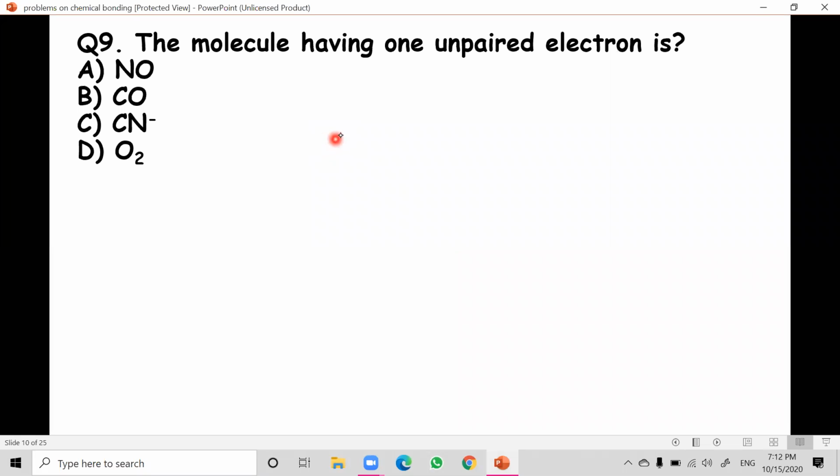Next question. The molecule having one unpaired electron is, so the number of unpaired electrons also we have to consider. Question number 11 now. The molecule having one unpaired electron. Straight away we can see CO, NO. The four options are NO, CO, CN minus, O2. So let us take into consideration one unpaired electron.